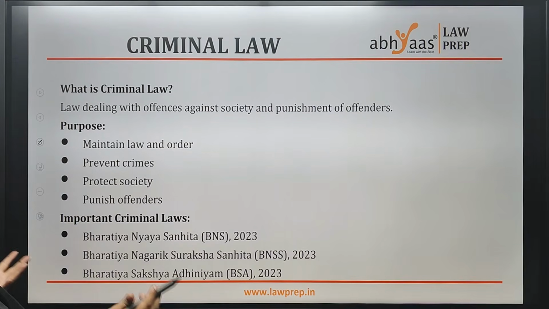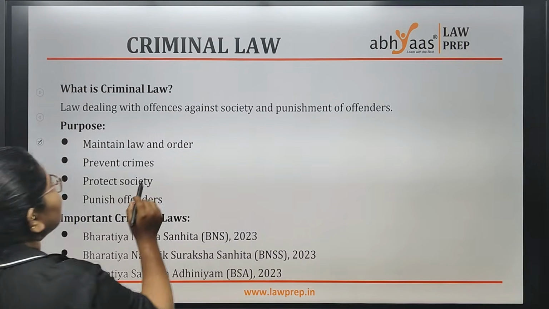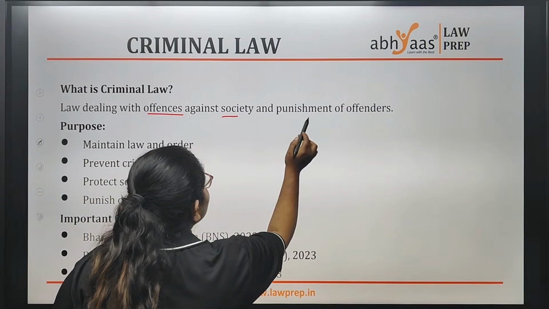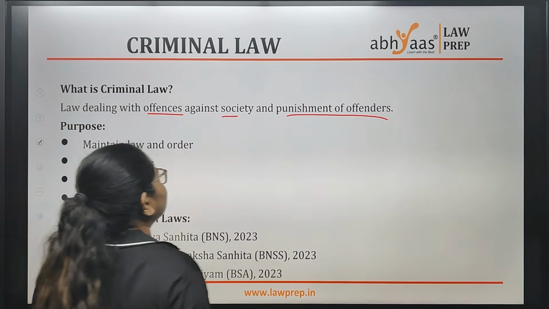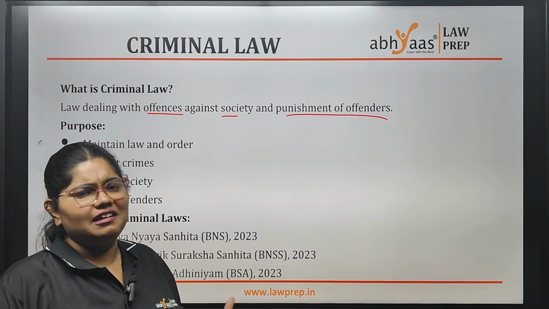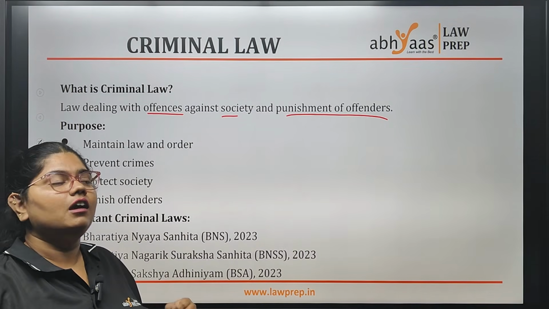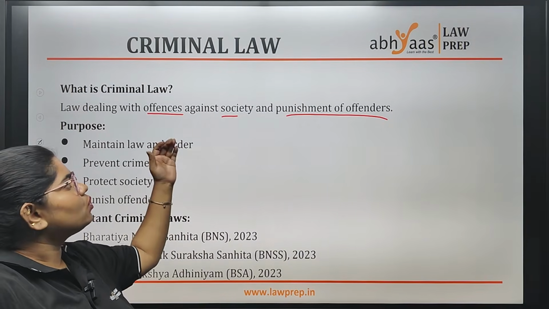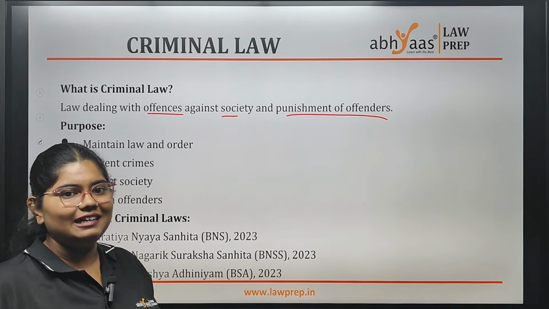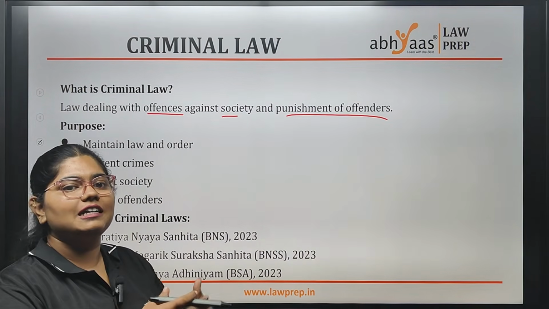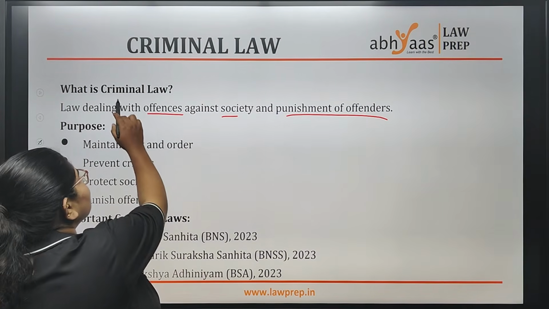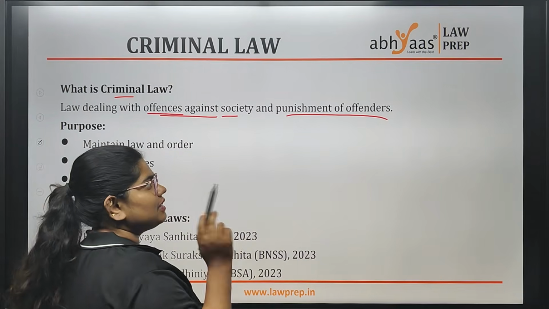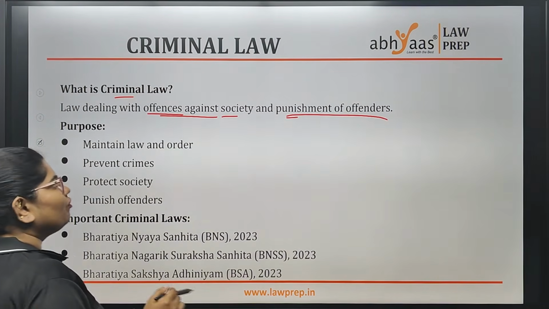Here, first of all, what is criminal law? The law which deals with offences against the society and punishment of offenders. You know what is offence? Offence means crime. Any criminal wrong, any wrong which is very harmful is known as offence. Any wrong you do against society at large is known as crime. And your criminal law deals with that wrong, that offense, as well as punishment of the offense.